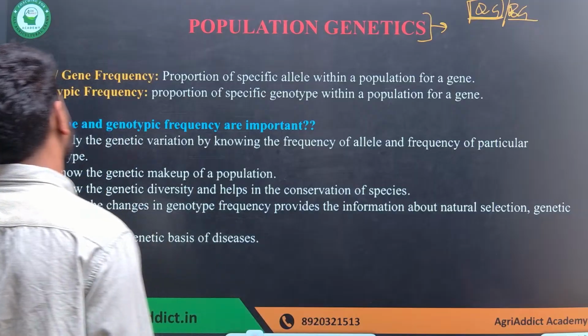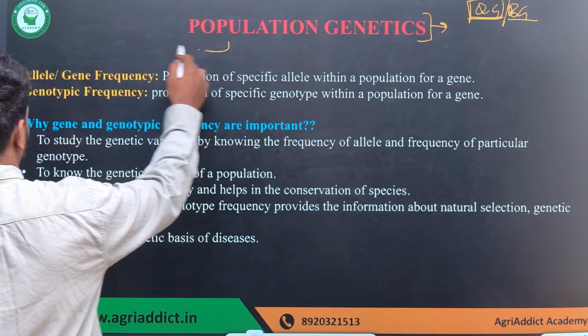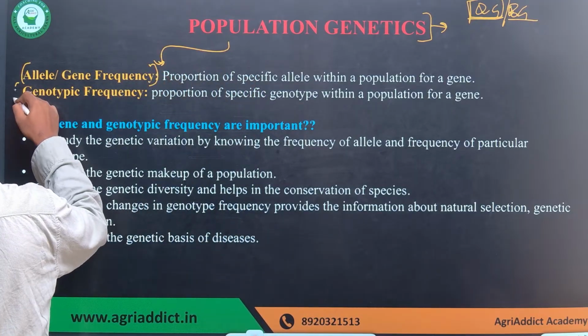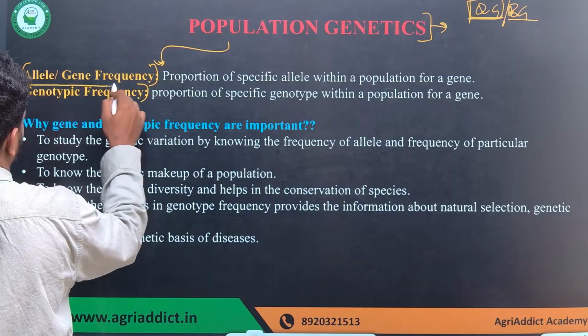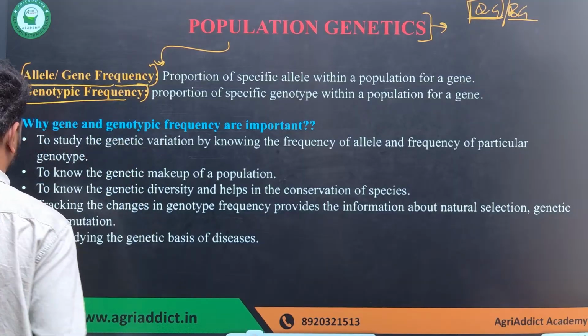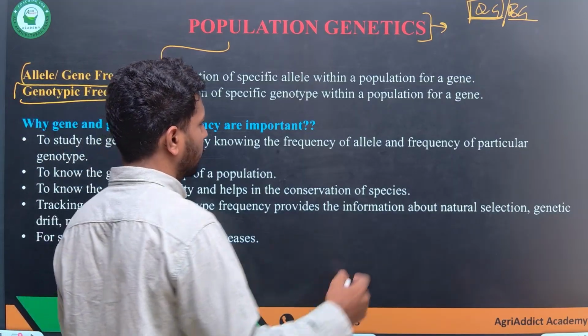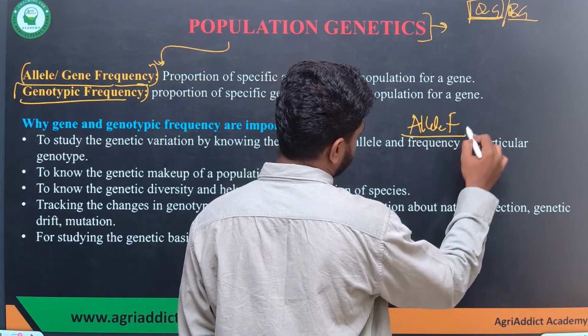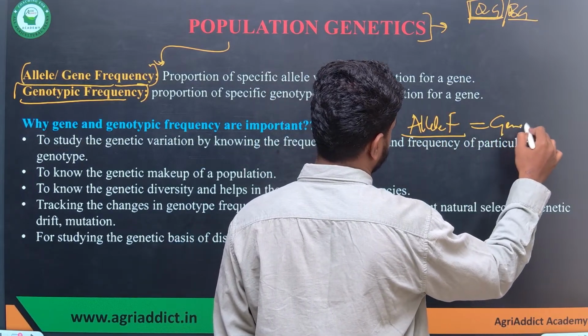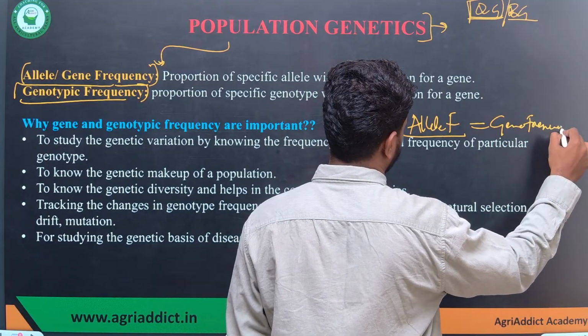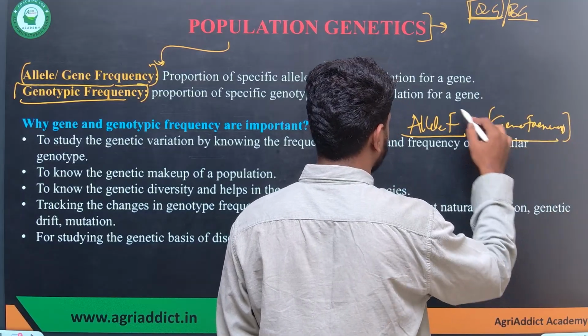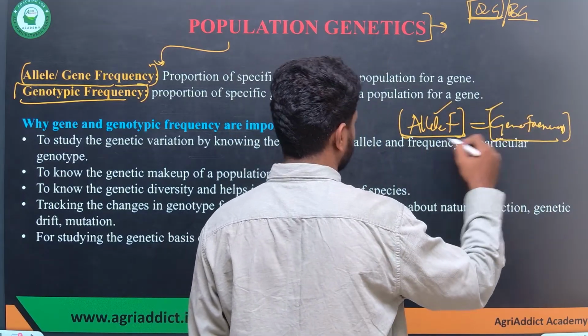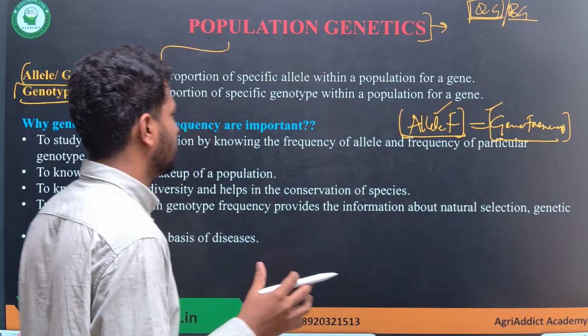Now, population genetics. The study revolves around two important factors I told you about: allele frequency or gene frequency, and the genotypic frequency. Remember, the allelic frequency or allele frequency is the same as gene frequency. There is no difference between these two terms, both are the same. Do not get confused with these terms. I'll tell you exactly what it means.